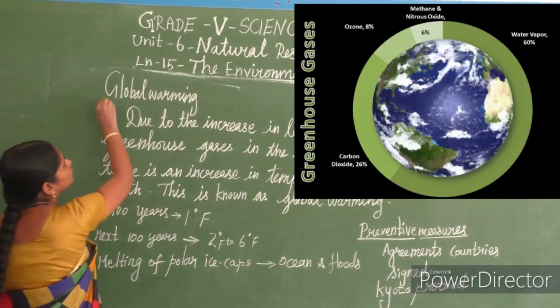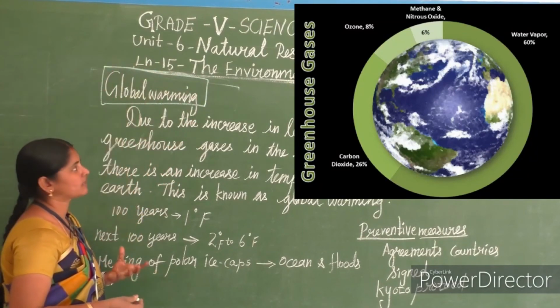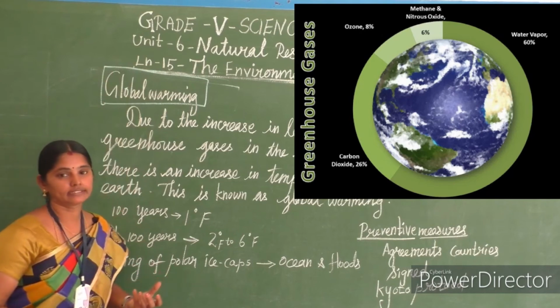Global warming. So the globe, the earth, warms up. How does the earth warm up?